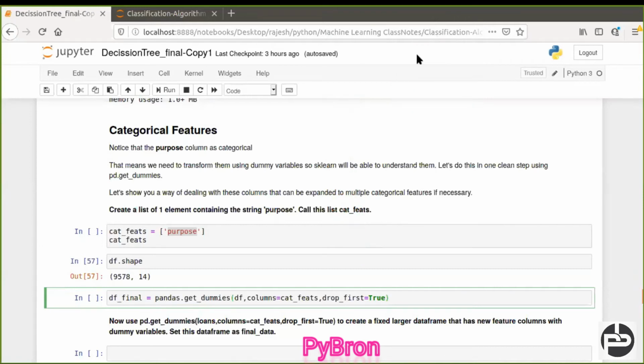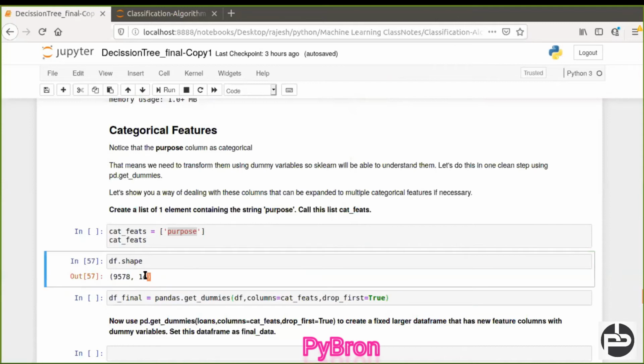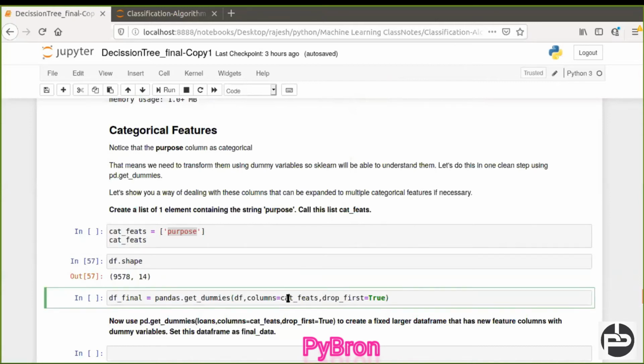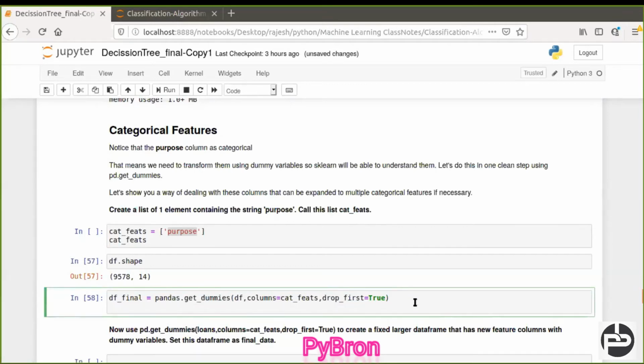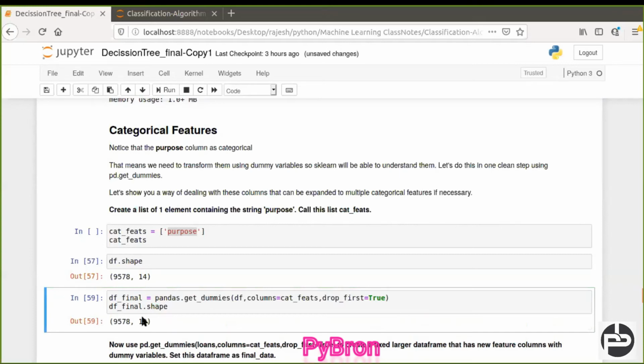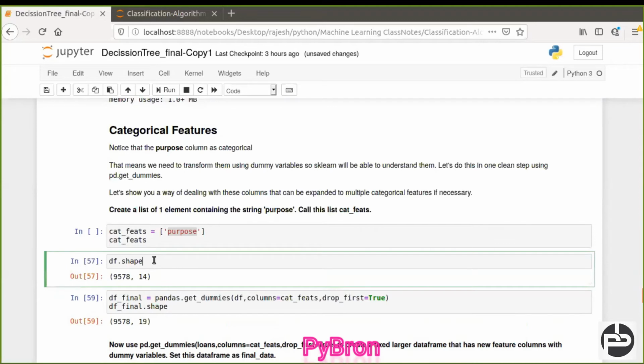And you can see what the shape is right now. The shape is 14. Now I converted my categorical column using encoding, and afterwards if you check df_final.shape, you can see it became 19. Why did it become 19? Because the purpose column has several categories. If you want to check that also, I'll show you.